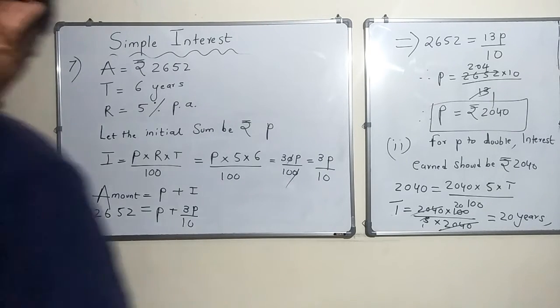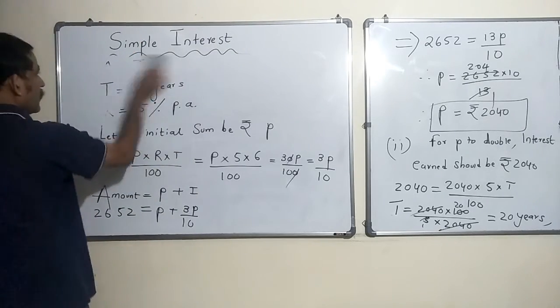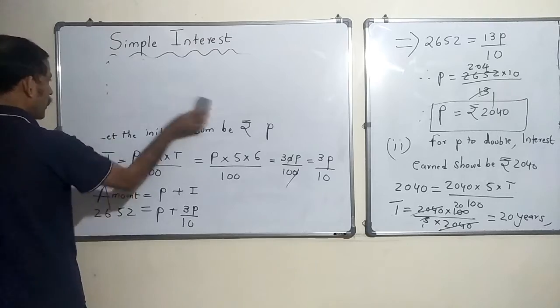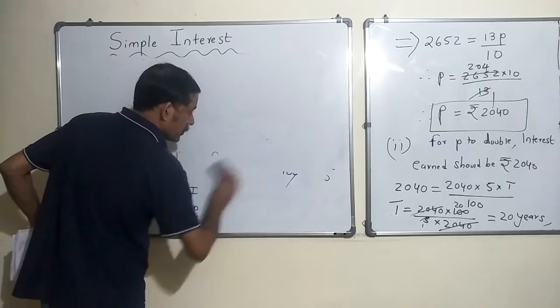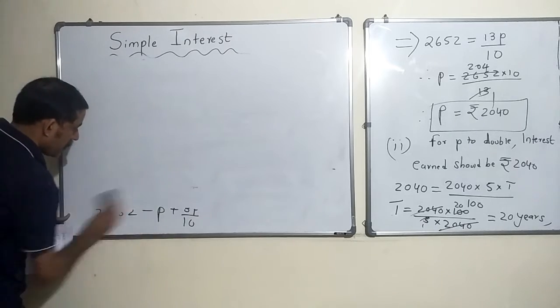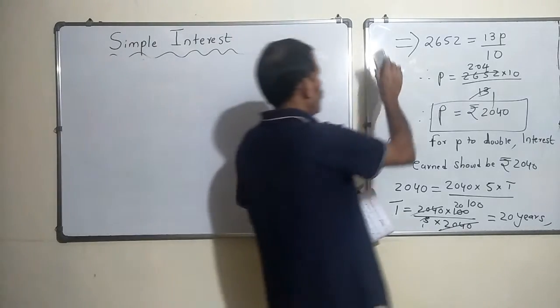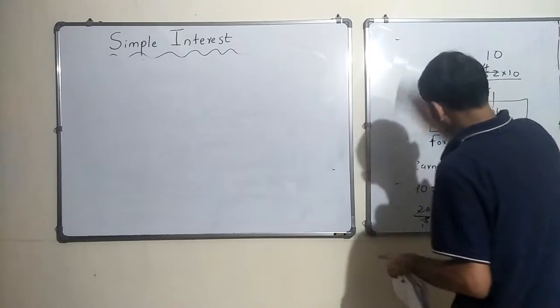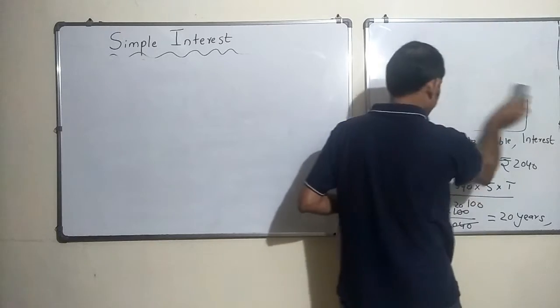Let's move on to the 8th problem. It should be pretty simple. I just picked it up from the NCERT textbook, and it should be simple after the kind of problems we solved so far. Simple interest, I feel, is actually simple.